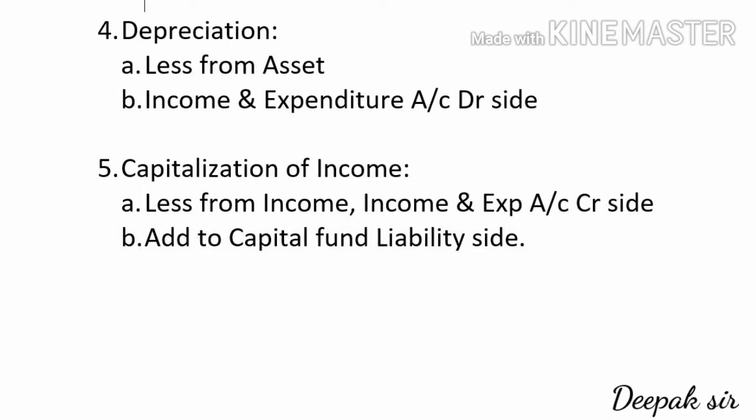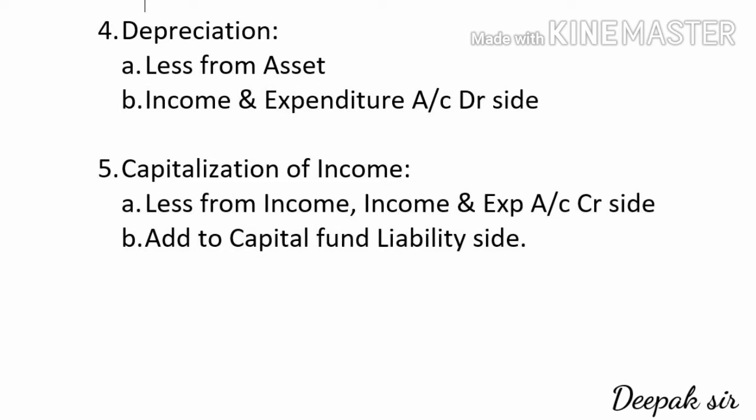The fifth adjustment is capitalization of income. Now what this adjustment means, income may be given and the organization thinks that this particular income needs to be capitalized, means it will be used for future. So that's why few incomes are always capitalized. That means they are added to capital fund.